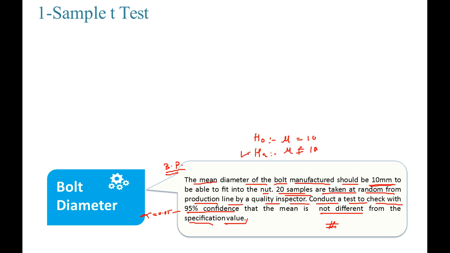If it is this, then they have to perform some action, because naturally a nut and bolt has to be exactly fittable. Even if it is greater than 10 mm or less than 10 mm, in both scenarios the bolt is not going to fit into the nut. So this is a business problem given to us.